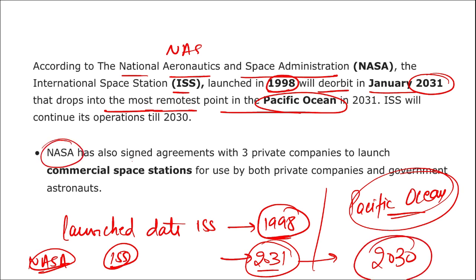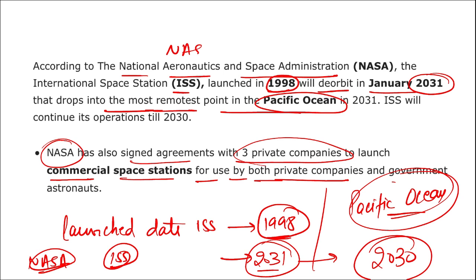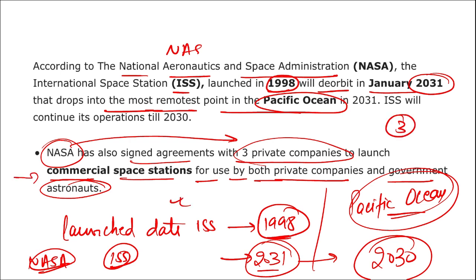NASA has also signed an agreement with 3 private companies to launch commercial space stations for use by both private companies and government astronauts. Highly important. These will be used by private companies for tourism, travel, everything, and by government astronauts for research purposes also.